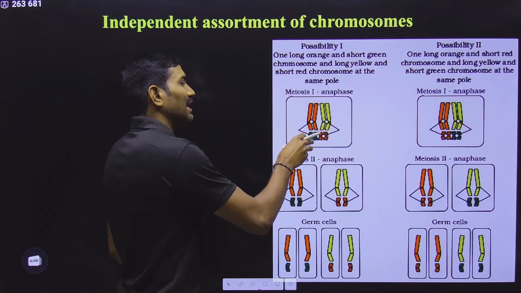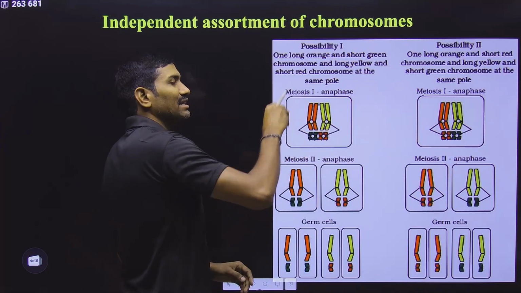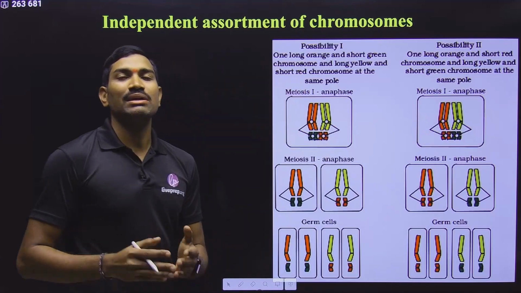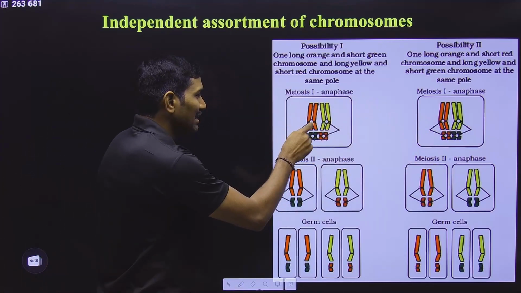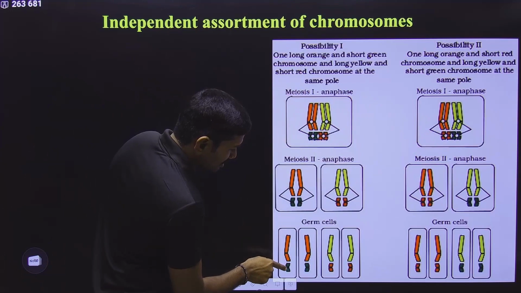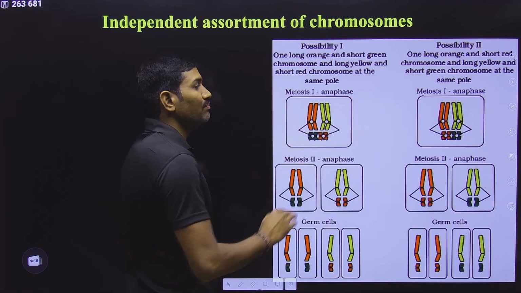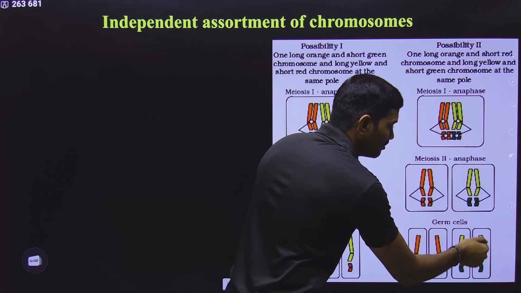So in this way, the alignment of one pair of chromosomes is independent of the other pair of chromosomes. That's why this is called random alignment of chromosomes at the metaphase plate. If they are aligned like this, these two will come in one gamete, and these two in another gamete. Suppose they are present like this, these two will come in one and these two will come in the other gamete.